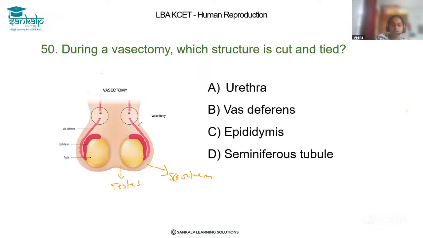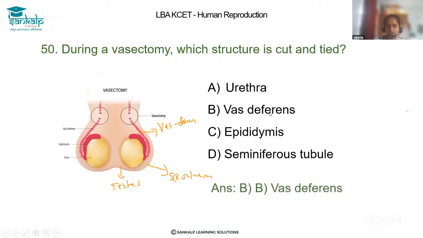testes. And if you observe here, this structure, the vas deferens, is cut and tied. This is the process of vasectomy. Vasectomy is a permanent contraceptive method to prevent pregnancy, done in the male. So the correct answer is B, vas deferens, for the vasectomy.